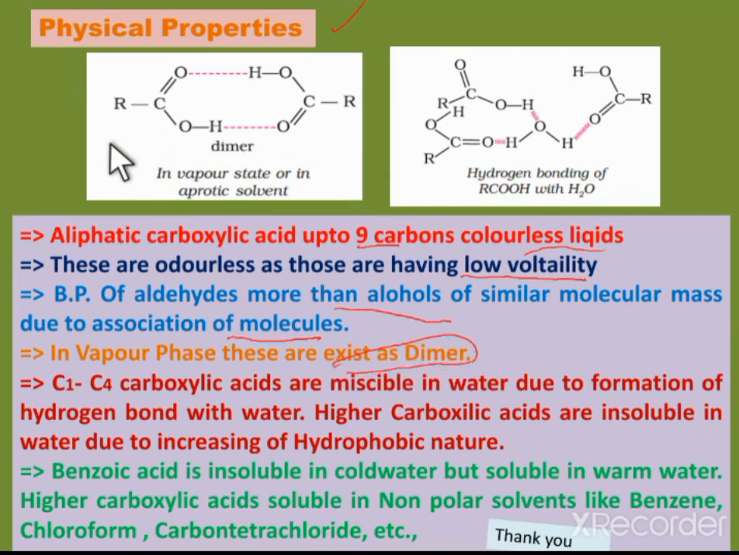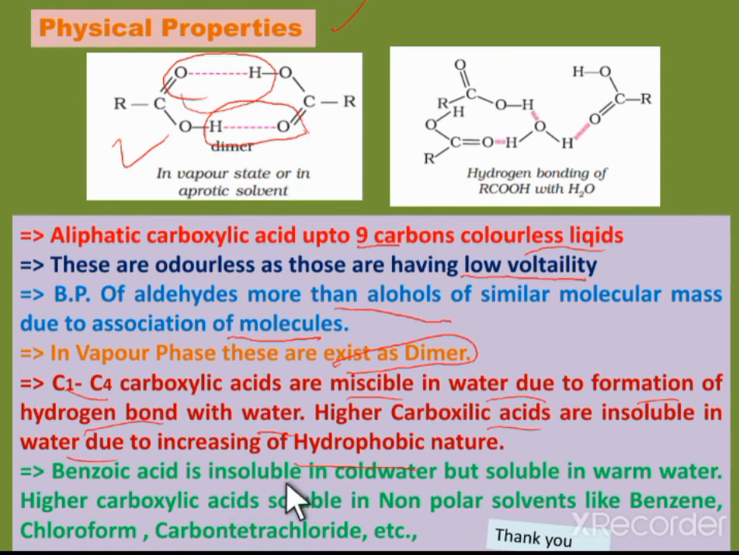So we can see here that in the vapor phase they can exist as a dimer, due to the formation of hydrogen bonding between the carboxylic acids. C1 to C4 carboxylic acids are miscible in water, due to the formation of hydrogen bonds with water, but higher carboxylic acids are insoluble in water due to increasing hydrophobic nature. As the number of carbons increases, the solubility in the aqueous medium decreases.